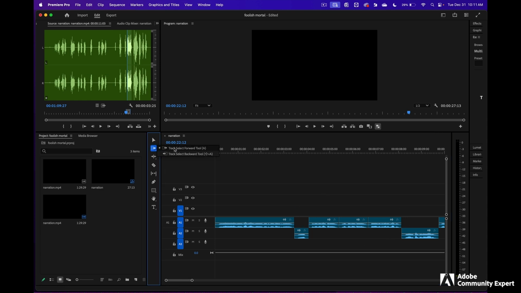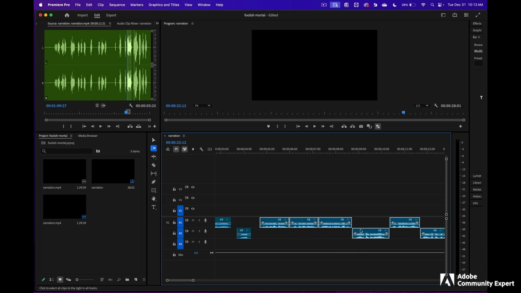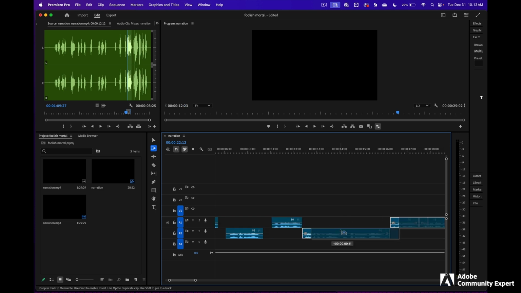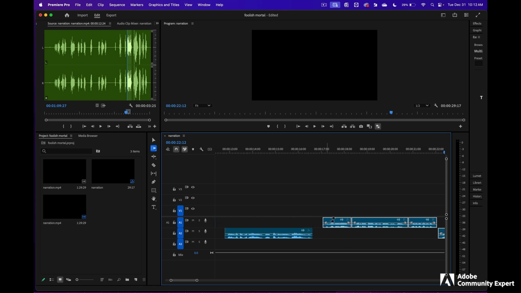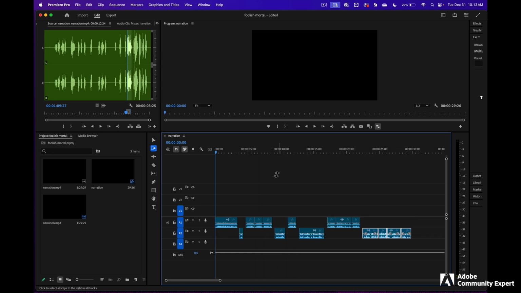Get the track select forward tool. I'm going to bring this over to the right. I'm going to bring this one over to the right, and then the next ones as well, one after another. When you're all done, press the play button to listen to it.